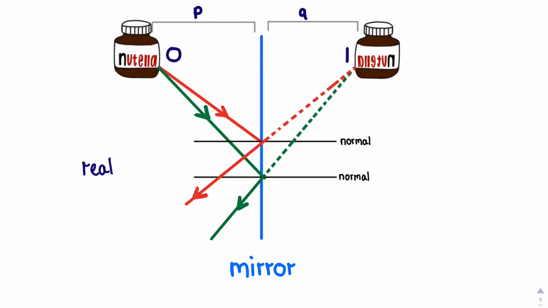The image we see can be real or virtual depending on whether or not the light actually passes through this point. If it passes through the point, it is a real image. If not, a virtual one. Note that flat mirrors always produce virtual images. P and Q are the image and the object distance, respectively. Their value is the same, but they appear on opposite sides of the mirror. Another characteristic of the image formed by a flat mirror is that it is apparent left-right reversal and is unmagnified and upright.